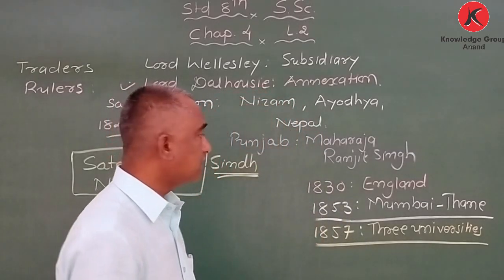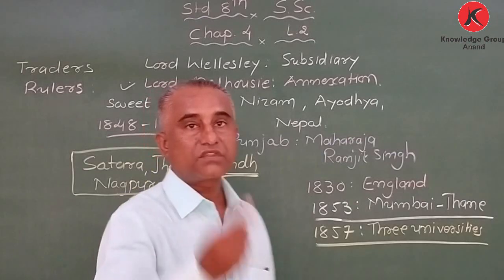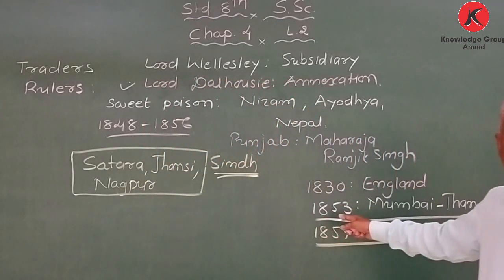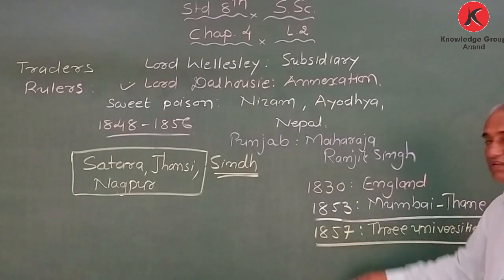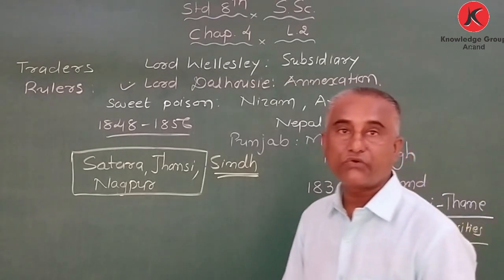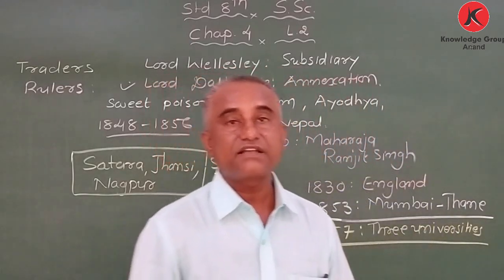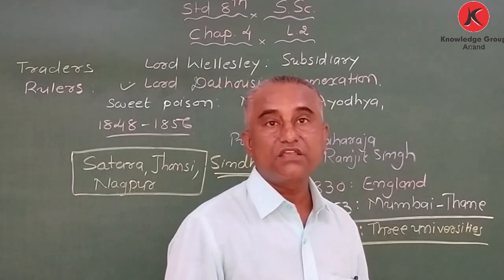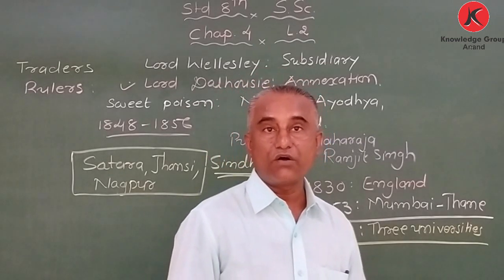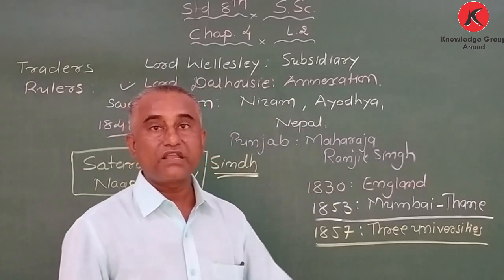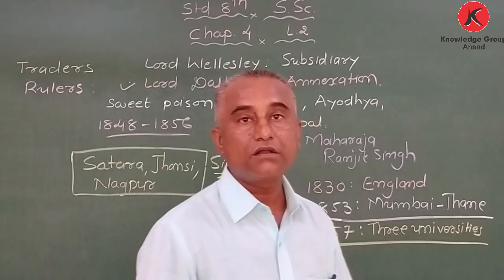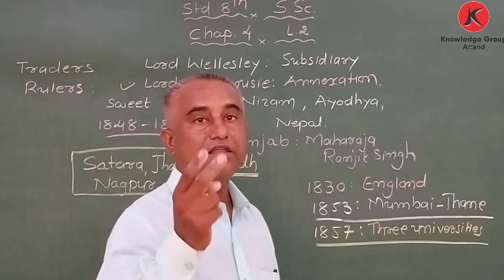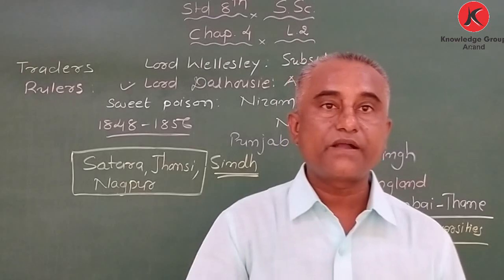Okay, so my dear student, at that time Dalhousie introduced three things. Number one, okay, he introduced railway in India in 1853. Second, in 1857 he established three universities. He also started a new policy of post and telegraph. So we can consider he was a good social reformer as well as he did good work for the welfare of the people.